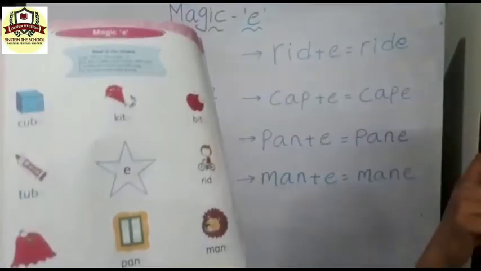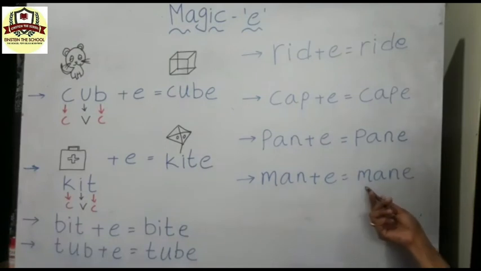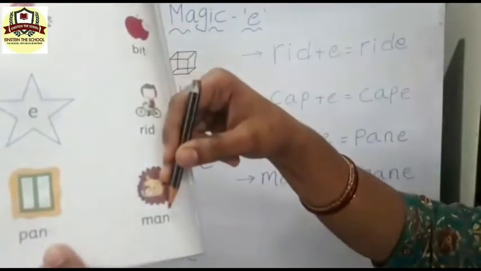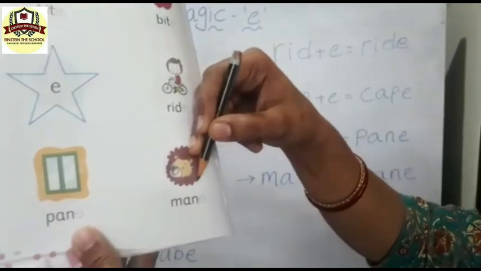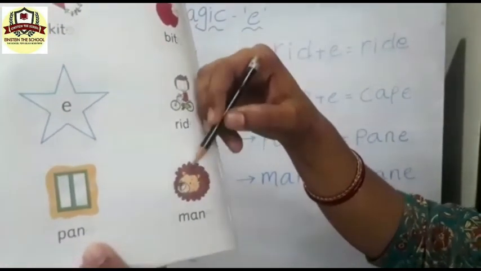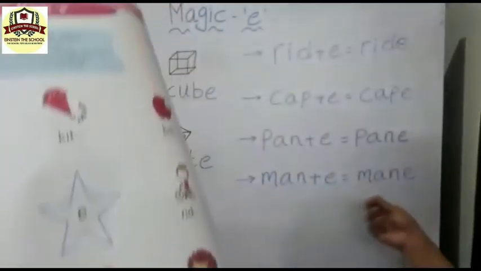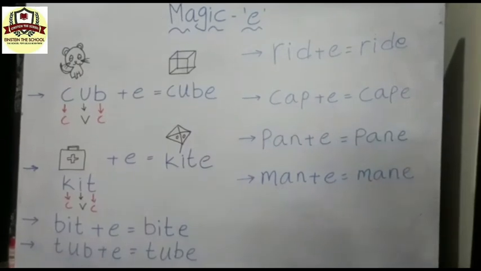This one, man, M-A-N, man. When we add the letter E, it becomes what? Mane, M-A-N-E, mane. Mane means what? It's a long hair around the neck of the lion. Mane, M-A-N-E, mane. Understood, children?